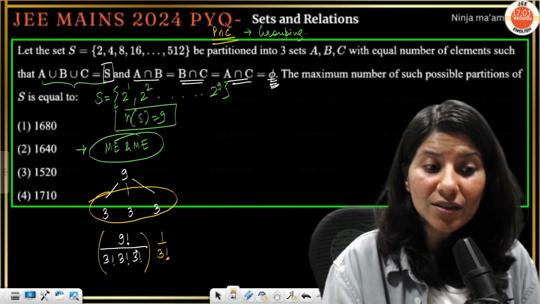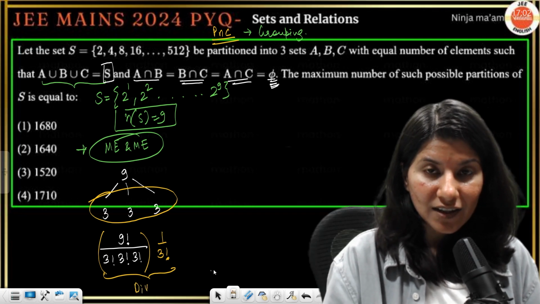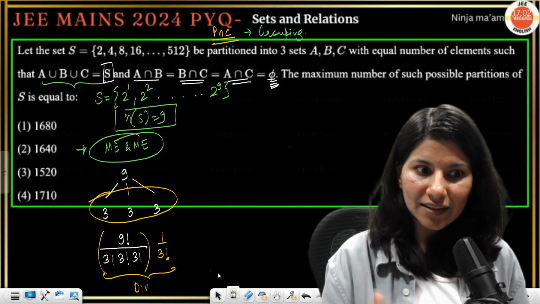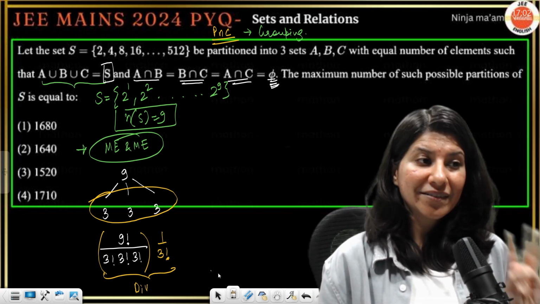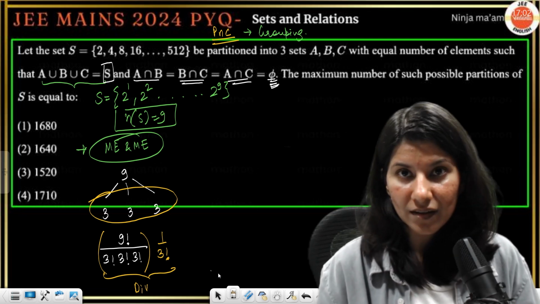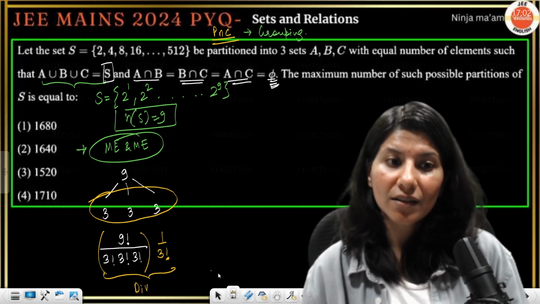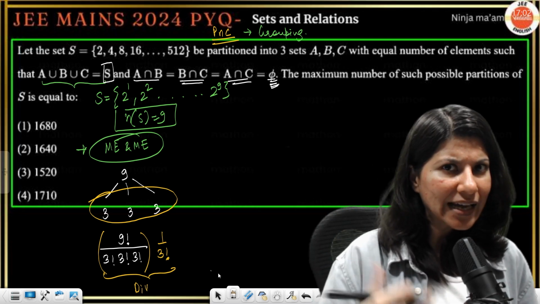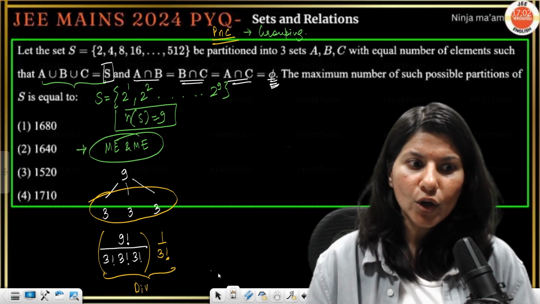And now, so this is your division. Now you have A, B, C sets. So you will be shuffling. Suppose by this 9 by 3, 3, 3, 3, you have made 3 different bundles. First bundle is having 3 elements, second is having another 3, third is having another 3. Now 3 bundles, 3 sets. So you can think, okay, first bundle I can give to set A, second bundle to set B, third bundle to set C. Or you can shuffle as well.